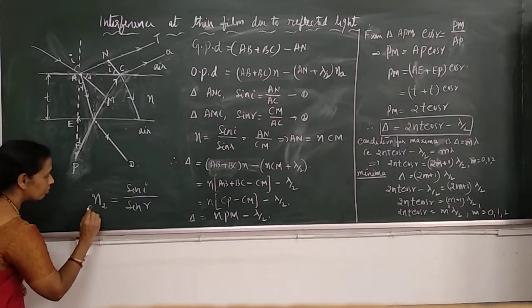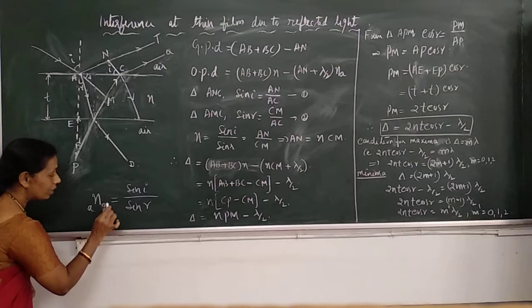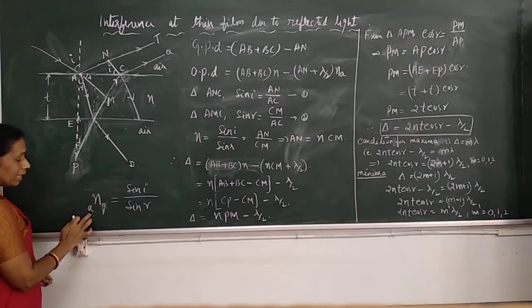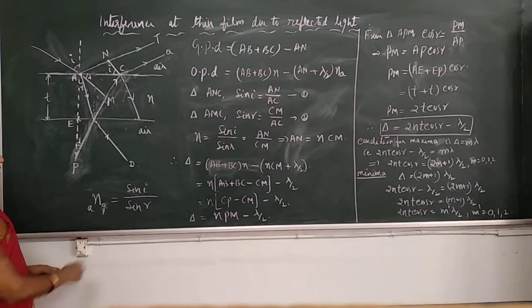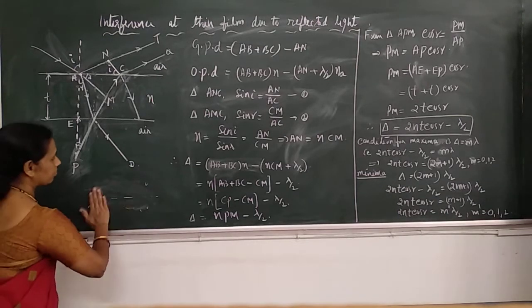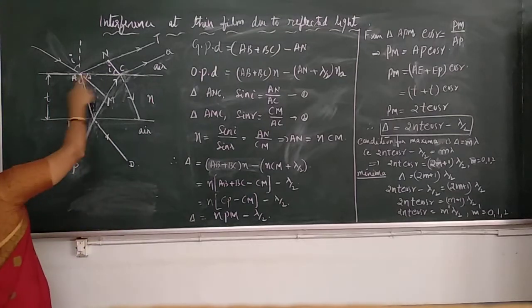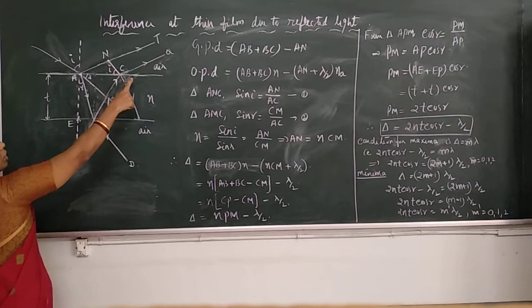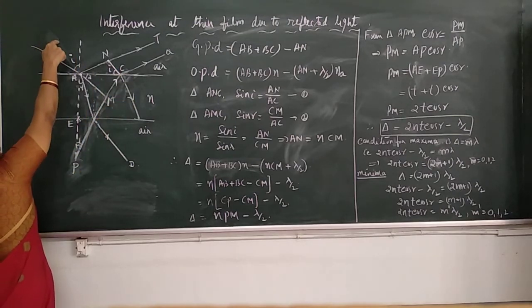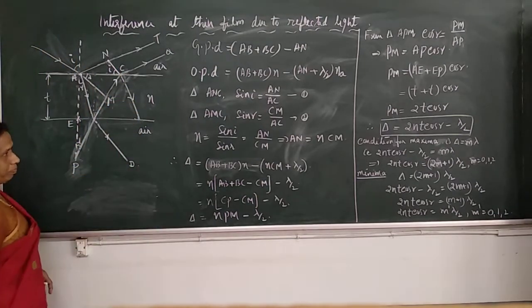In that case, we write the refractive index of glass with respect to air as sin i by sin r. This is Snell's law, and we apply Snell's law in this case. So we have the thin film of refractive index n, with monochromatic light traveling from a rarer medium to a denser medium.